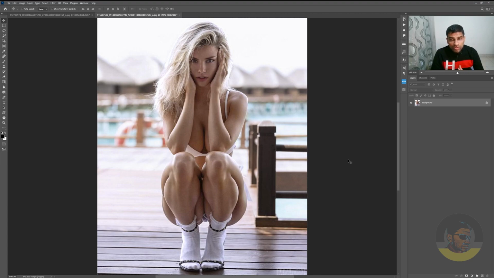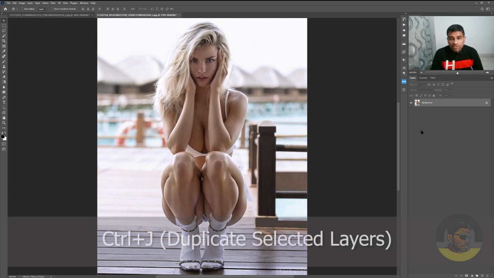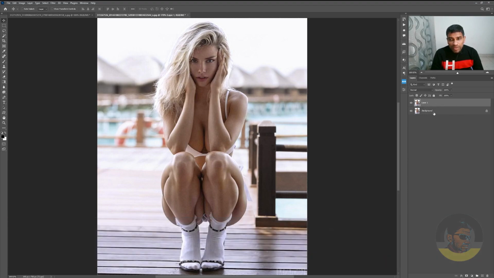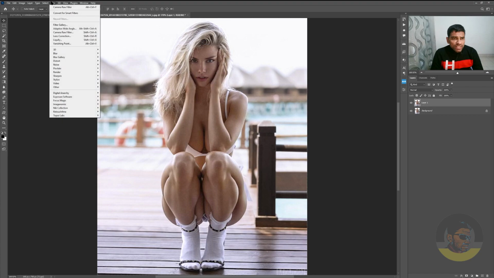By the way, I forgot to tell you in the beginning, always create a duplicate layer of your current document by pressing Ctrl+J on your keyboard. You will create a duplicate layer of the background layer. So if anything bad happens, you can always go back to your background layer. Furthermore, before using the Camera Raw filter, make sure you go to the Filter menu and convert the layer for Smart Filters. That way the changes you make with the Camera Raw filter or any other filters won't be permanent.